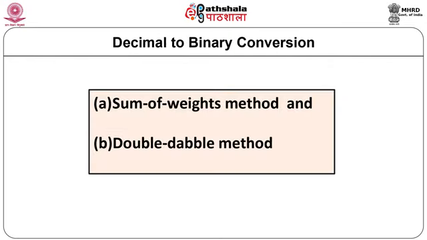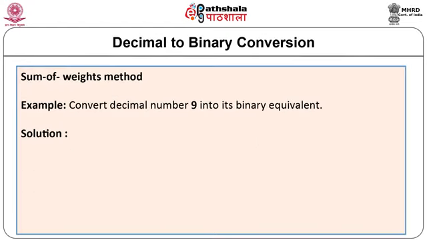For decimal to binary conversion, there are 2 methods, the sum of weights and the double method. Let us study the sum of weights method. Take the decimal number 9. Write the weights in exponential form or in its value.